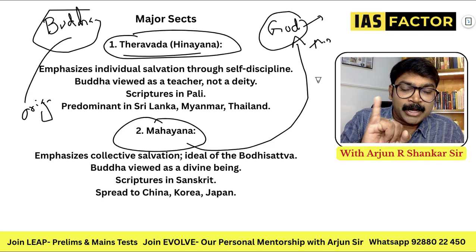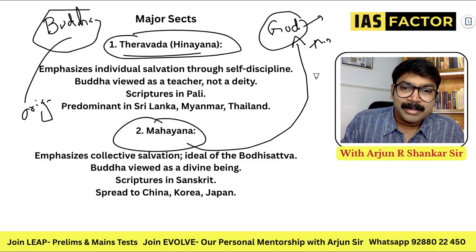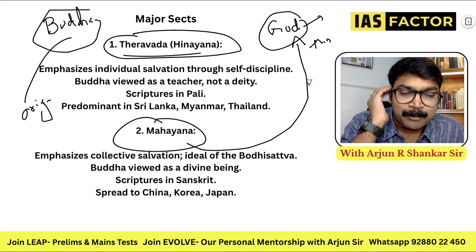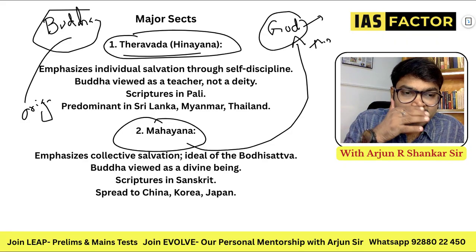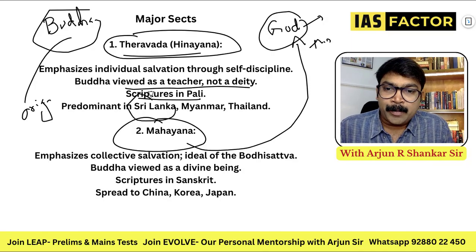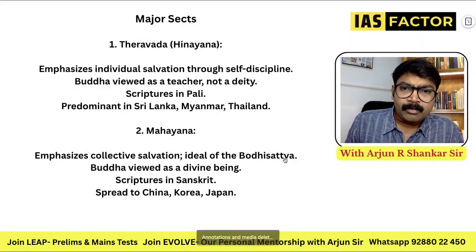You have idols of Buddha, you have statues of Buddha, you pray to the statues just like you do in Hinduism. Exactly, you Hinduized the whole of Buddhism. That is Mahayana. You even believe that Buddha has an avatar like Mahavishnu. So people who believed in the original teachings are the Hinayana Buddhists. They do not believe in idols, etc. They viewed him as a teacher, not a deity. Scriptures in Pali, they are very predominant in Sri Lanka, Myanmar and Thailand. So that is the Hinayana, the lesser vehicle.